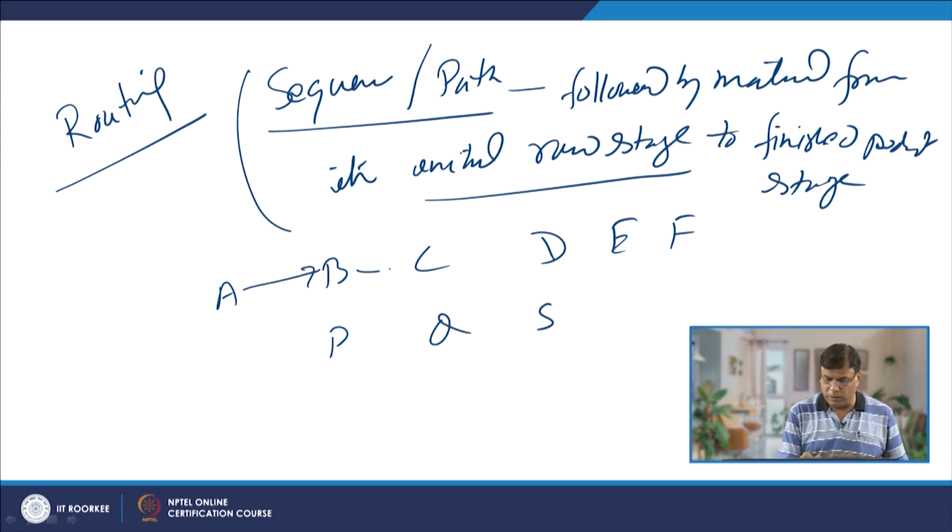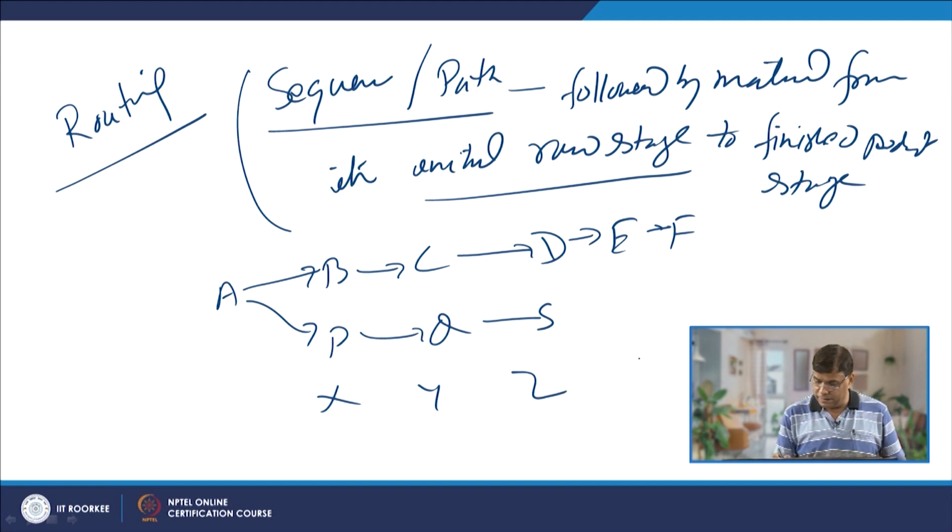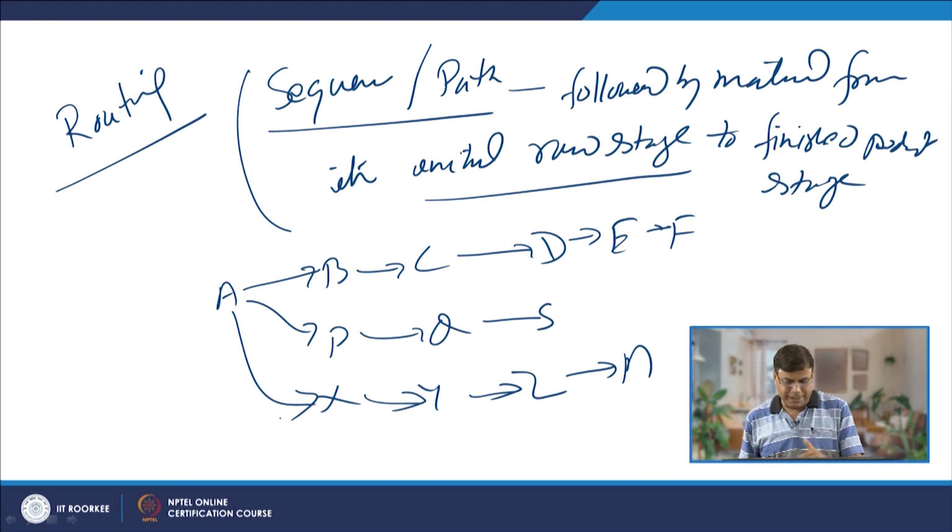So, there is one route is this, another route for manufacture can be this, and there can be another one where X, Y, Z and say M. So, this is the say third route. So, if there are 3 possible paths which can be used for the production of a particular item, out of